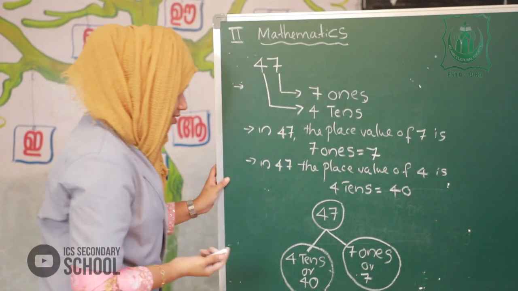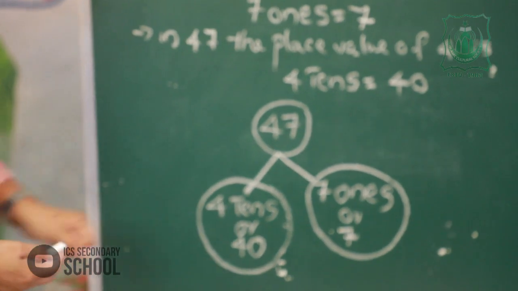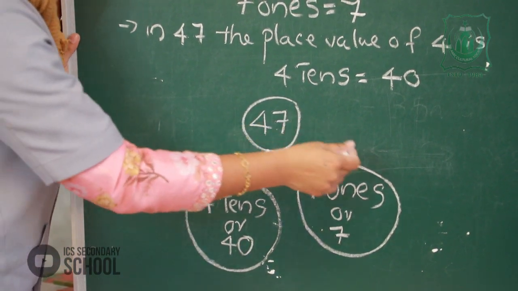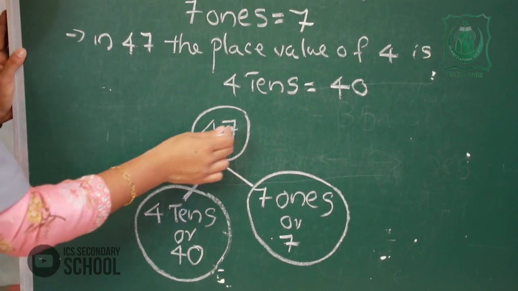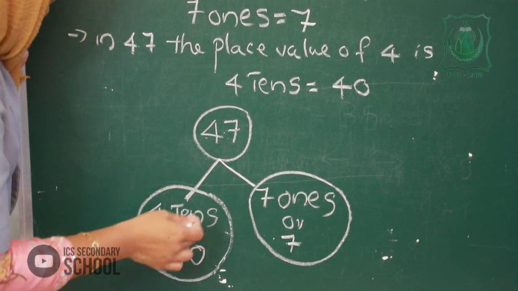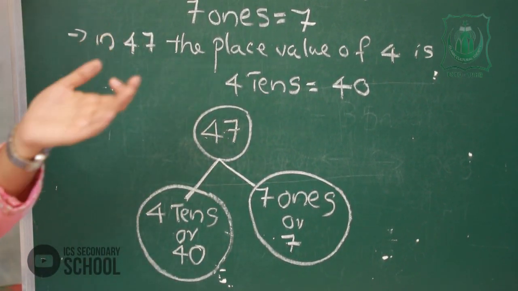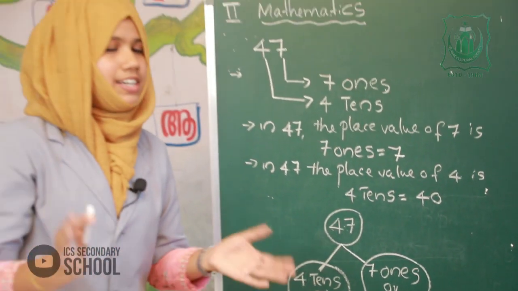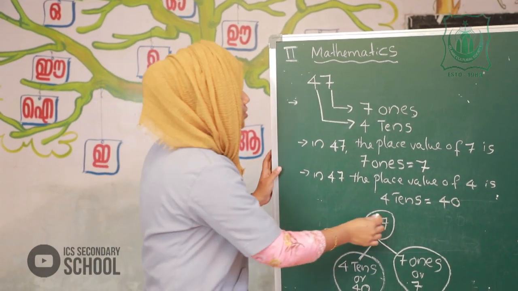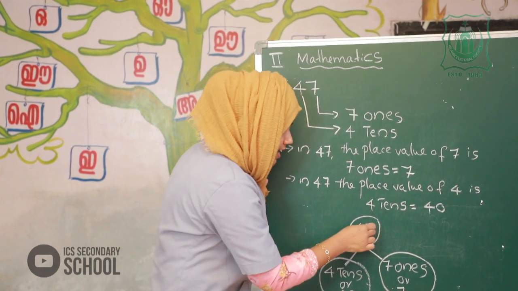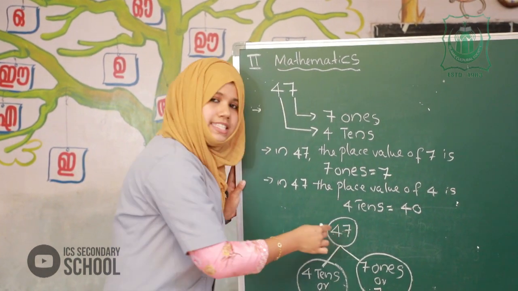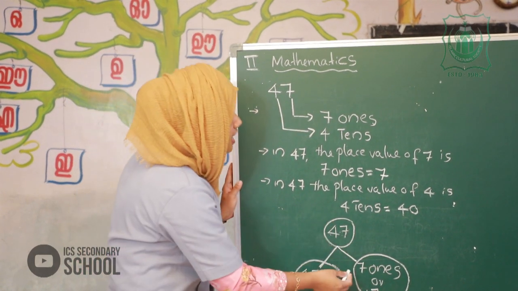In 47, 7 in ones place. 7 ones are 7. In 47, 4 in tens place. That is 40. Is it clear? In a 2-digit number, there are ones place and tens place.